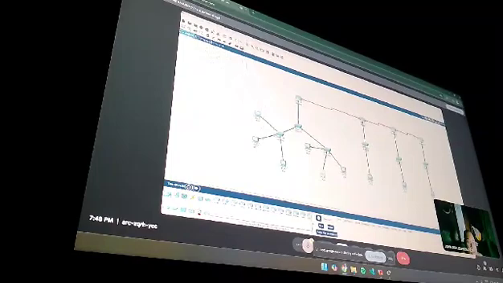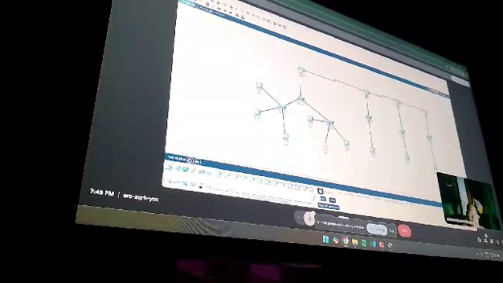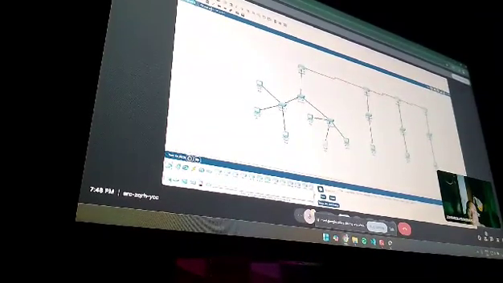I tested the network by using the ping command. First, I ensured the router R1 could reach R2, R3, and R4. Then I verified all end devices within the network could communicate with each other, regardless of their VLAN or router segment.